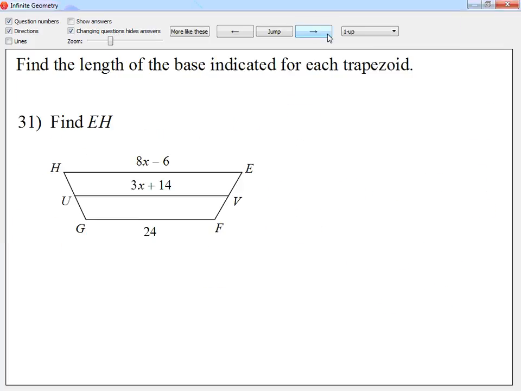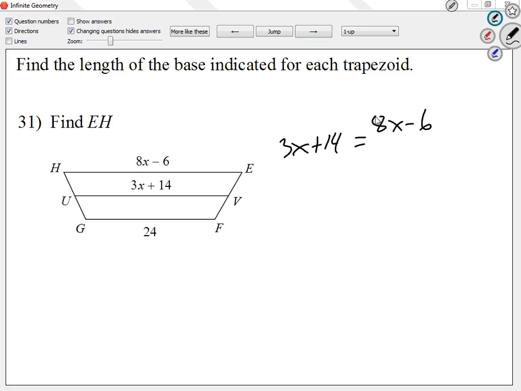Looking at 31, I'm going to have 3x plus 14 is equal to 8x minus 6 plus 24, all over 2. Once again, in my fraction, what I'm adding on the top are the two bases. The only thing that I can do on the top is 8x plus 18. I'm just going to combine my like terms. Negative 6, positive 24 is positive 18.